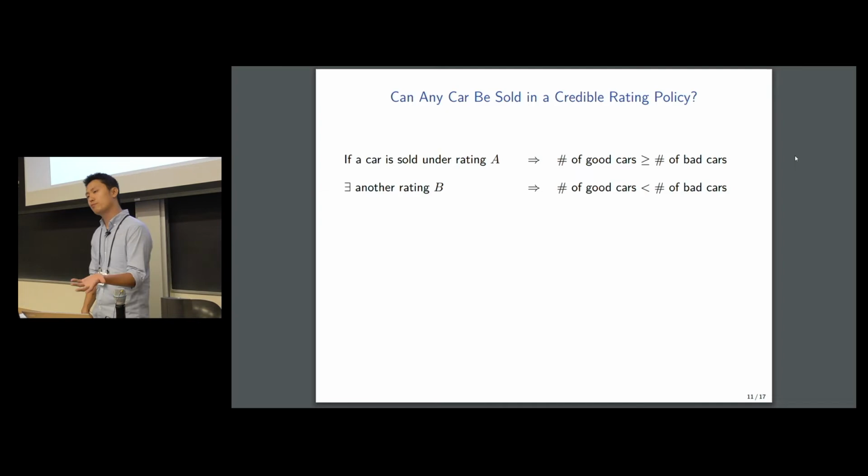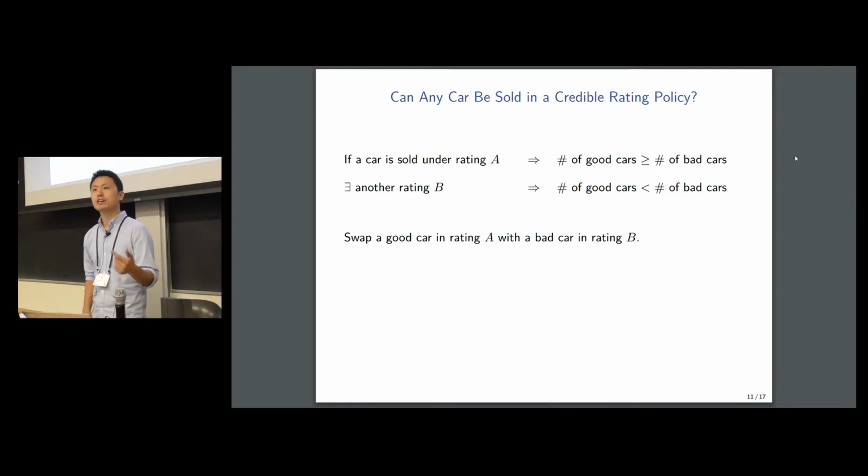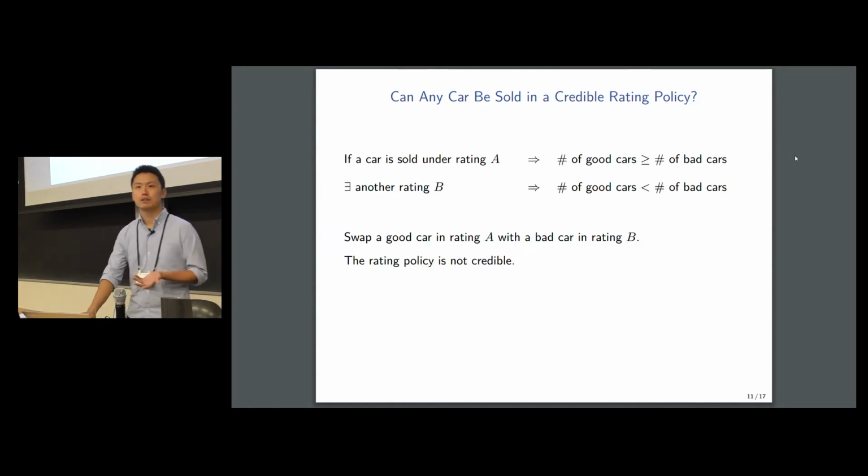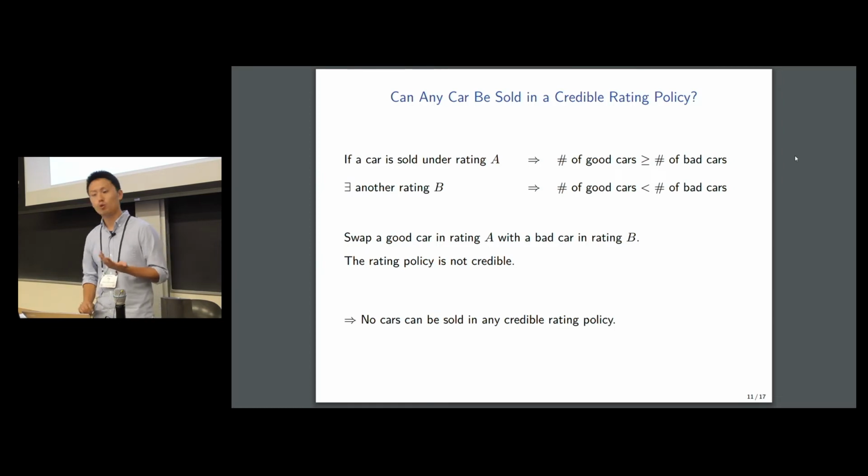So after observing rating B, the buyer is not willing to buy a car. But then again, the seller will have a profitable and undetectable deviation by swapping a good car in rating A and a bad car in rating B. And so this rating policy is not going to be credible. And as a result, no car can be sold under any credible rating policy.